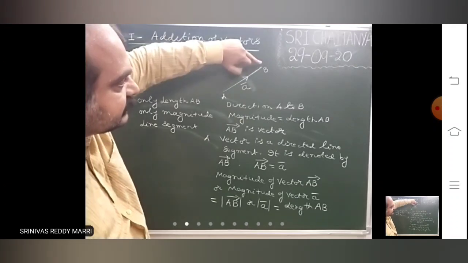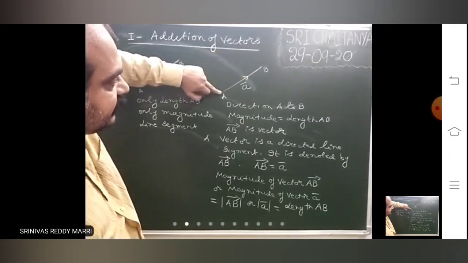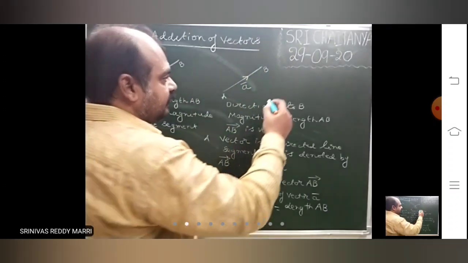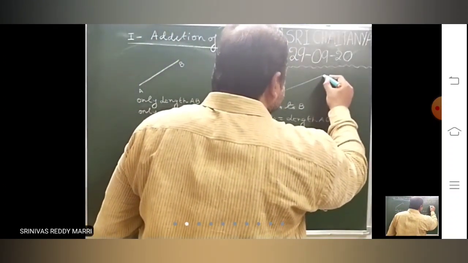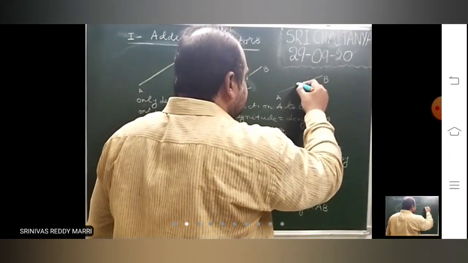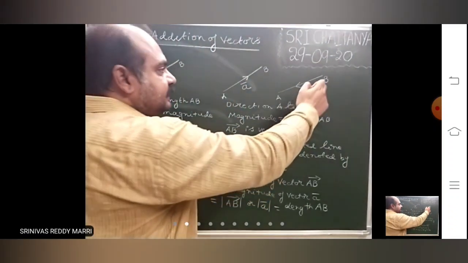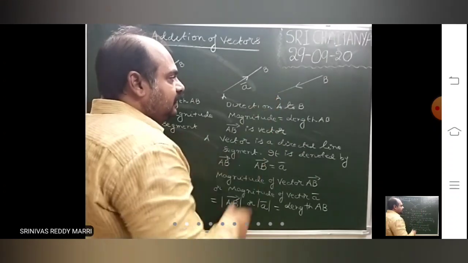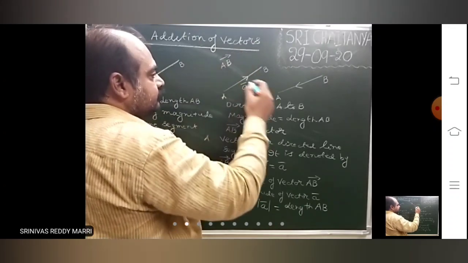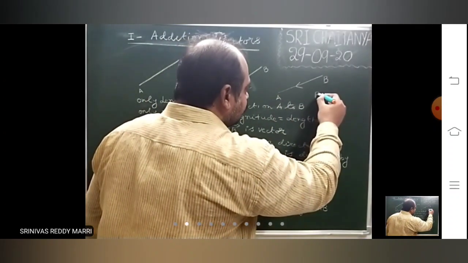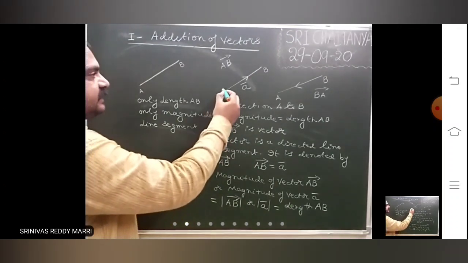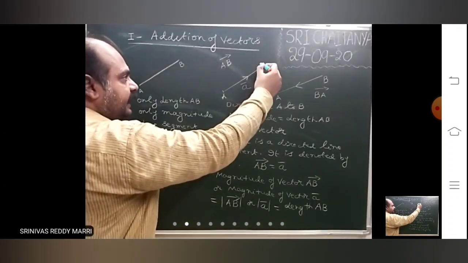Magnitude is the length of the line segment, and direction is from A to B. Now suppose the direction is from B to A, then it is denoted by BA bar. This is AB bar, and this is BA bar.